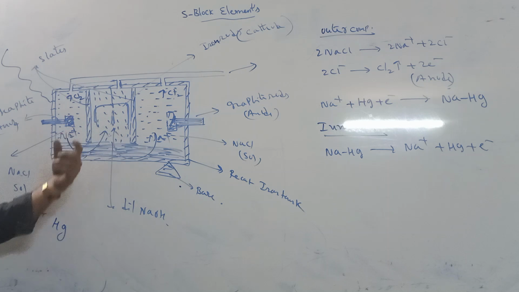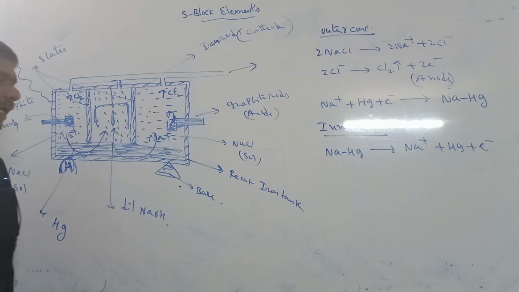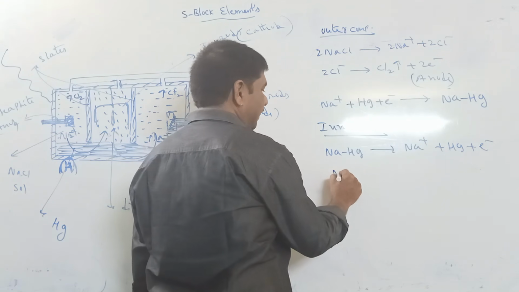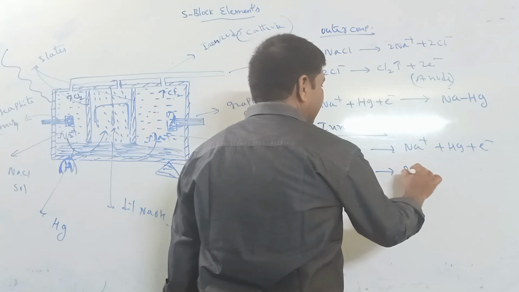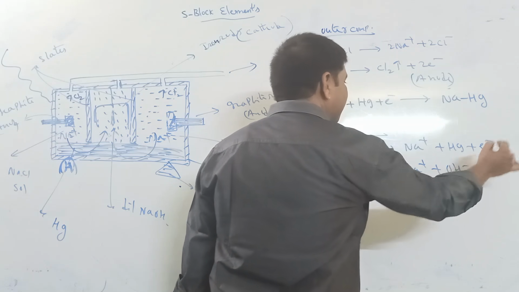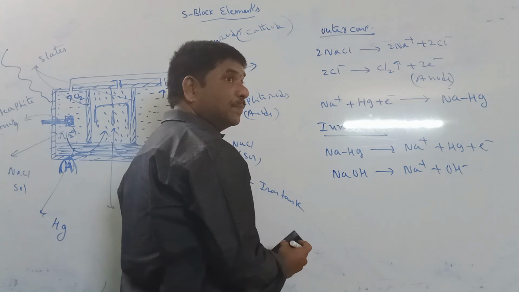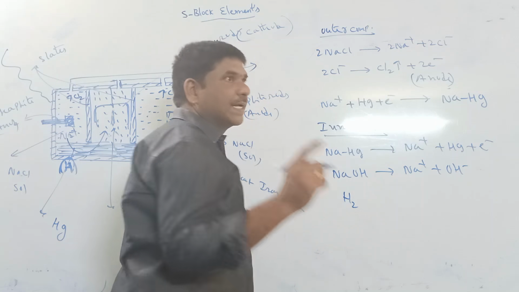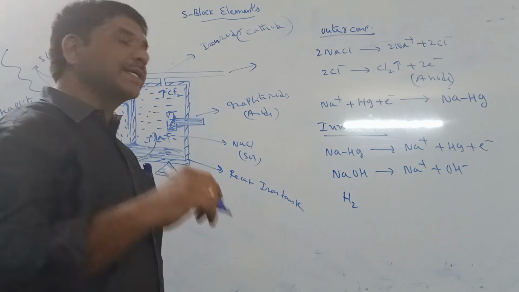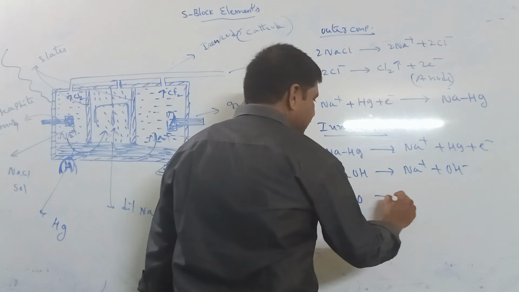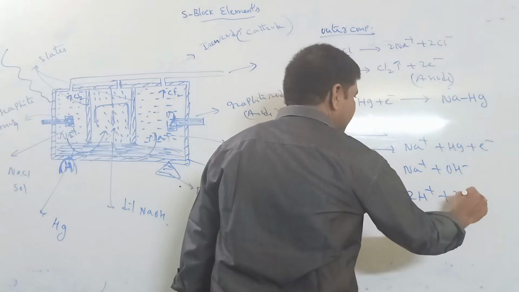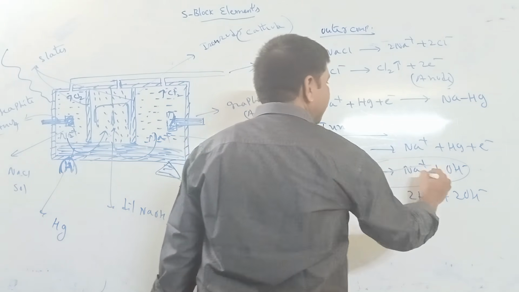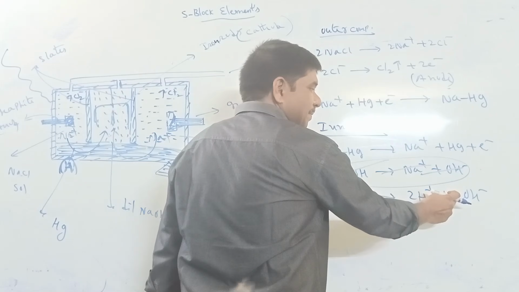There is a dilute NaOH solution, which gives Na plus and OH minus. And there are more water molecules, since dilute NaOH means water is more. This water ionizes as H plus and OH minus.